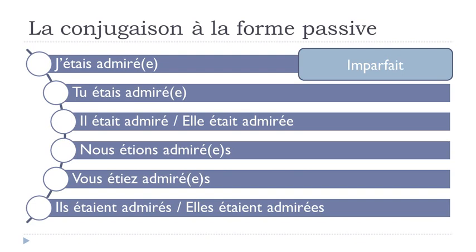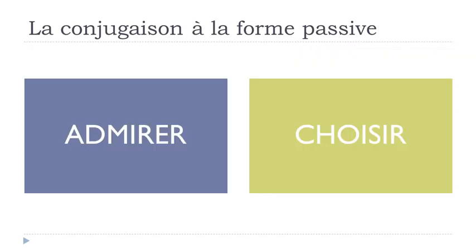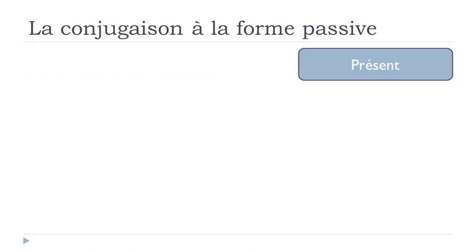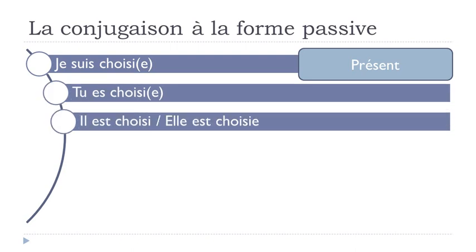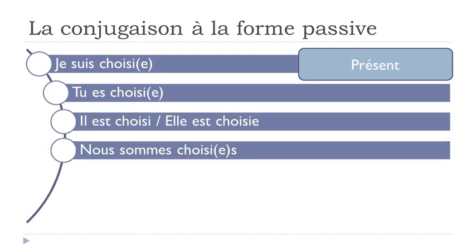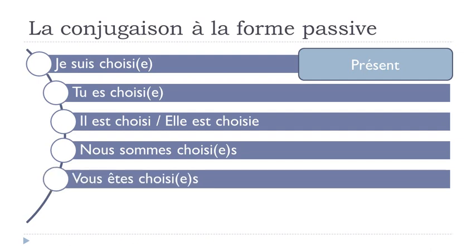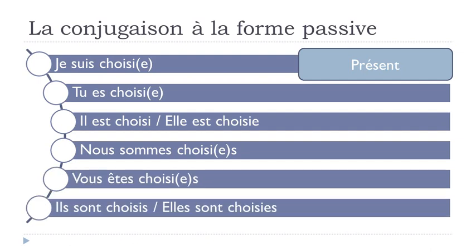All right? So clearly it's not that difficult. The only thing that you should definitely remember by heart is the verb être at all the forms that we already covered, okay? And then you will have to use it, well, clearly to make this passive form, all right? So the second verb that I wanted to introduce was choisir, okay? So at the present form, it will go like je suis choisi, tu es choisi, il est choisi, elle est choisie, nous sommes choisis, vous êtes choisis, ils sont choisis, elles sont choisies.